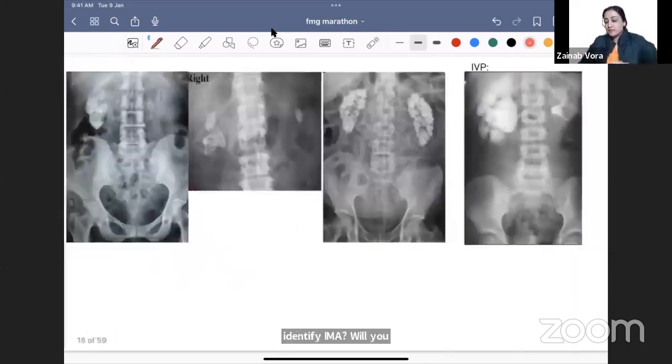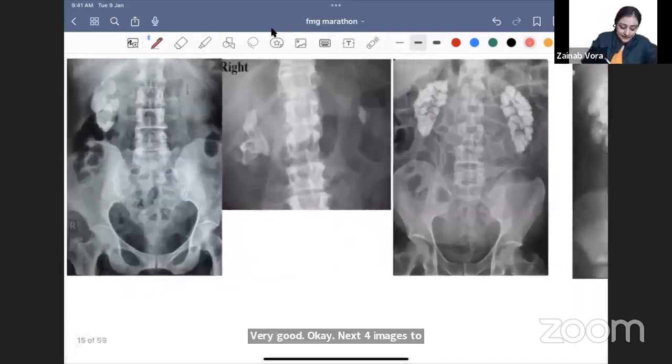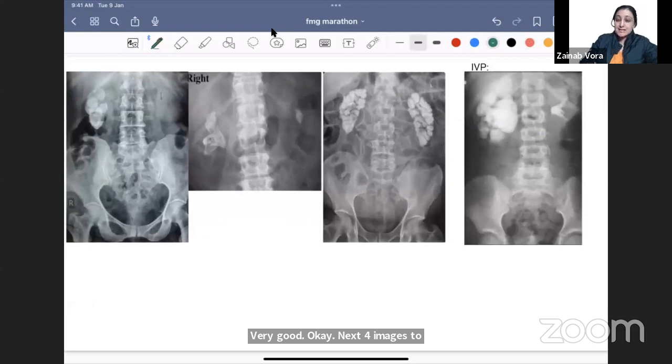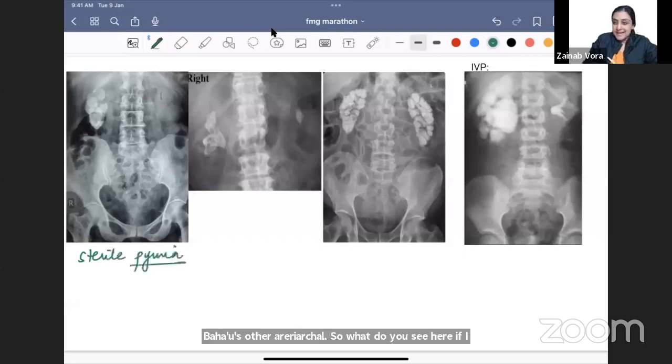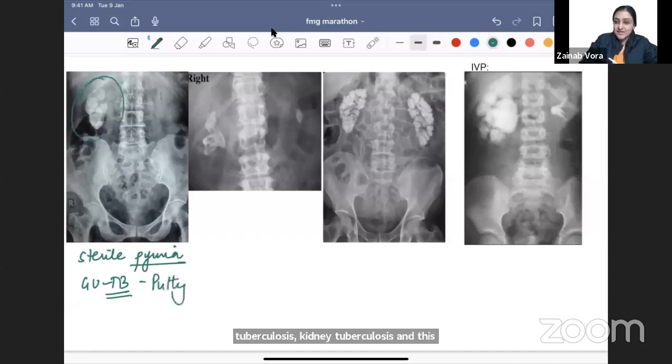Okay. Next 4 images that are coming very, very often these days. So what do you see here? If I tell you there is a person who has very high frequency of urination. When I see the urine analysis, there is sterile pyuria, meaning pus is coming but no bacteria. It means it is GU tuberculosis, kidney tuberculosis, and this calcified kidney, white calcium, looks like it is filled with cement. This is putty kidney. Very good.